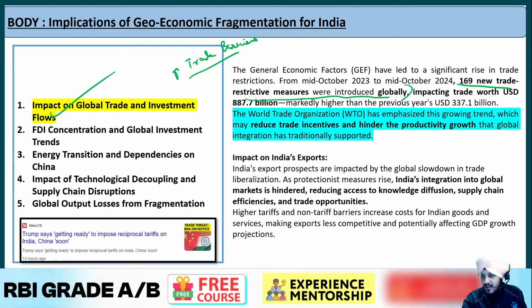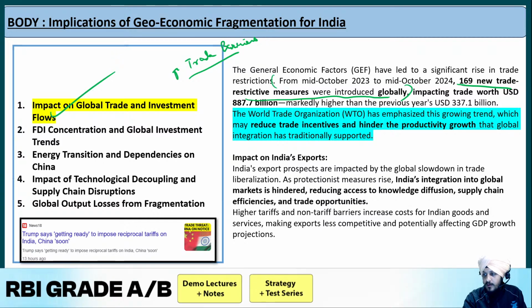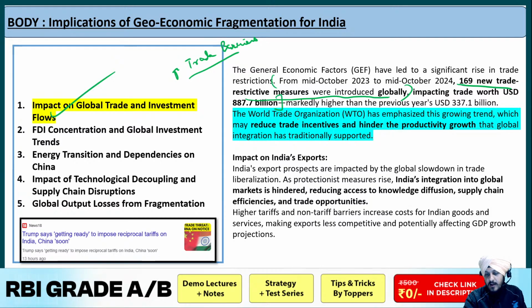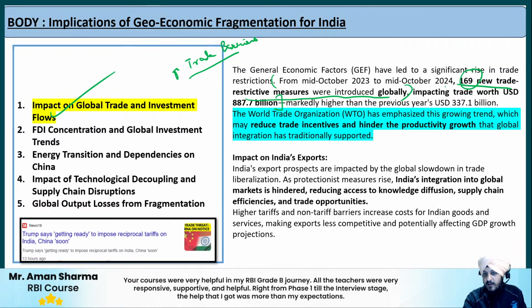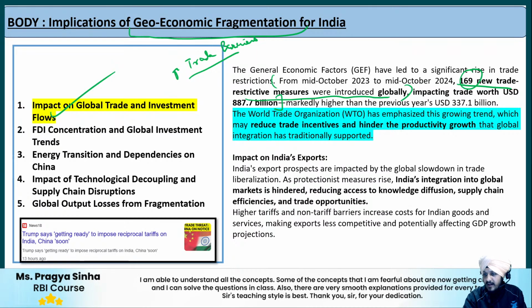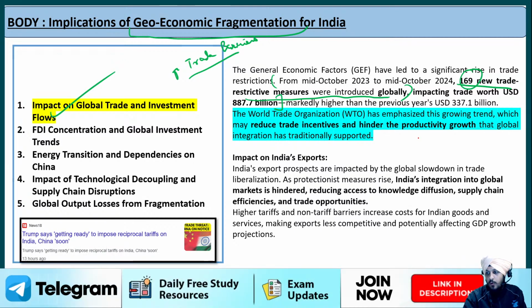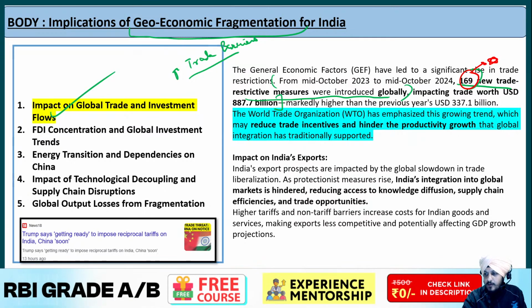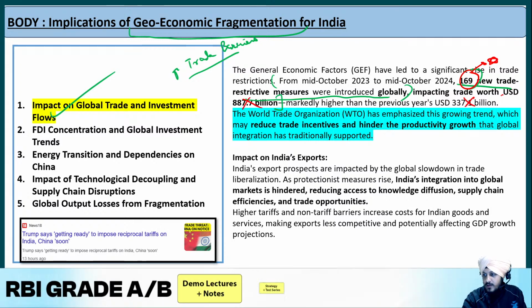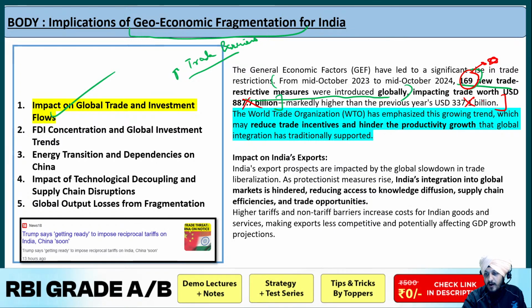So you can see the numbers have been increasing if we compare with the previous year's trends, impacting trade worth USD 887 billion. Fine, so this has been the impact of these different types of restrictions at the global level, which has promoted geo-economic fragmentation. Now, do you have to remember these numbers? The answer is no. The only thing you can remember is this 169. That would be sufficient, that 169 new trade restrictive measures have been added. You don't have to remember these complex numbers, otherwise you will get overburdened in your preparation.